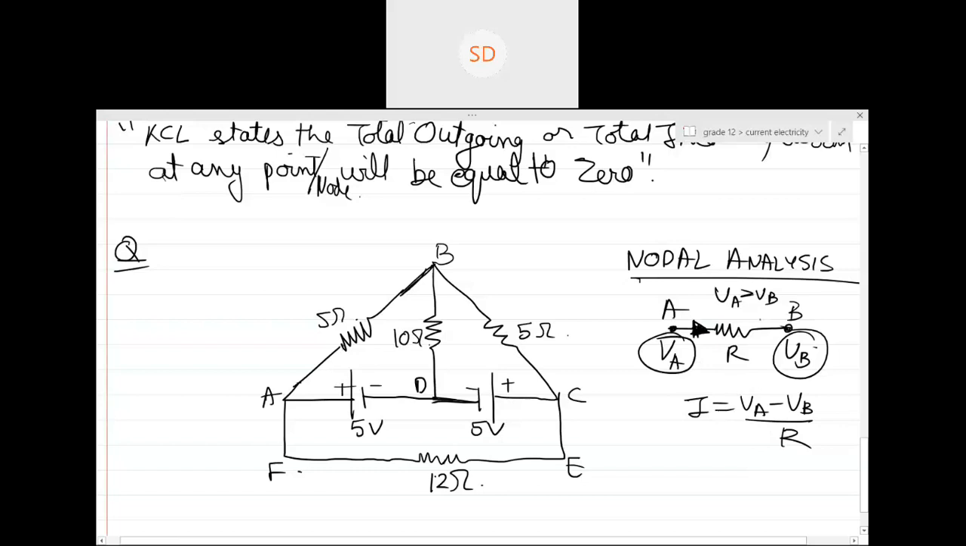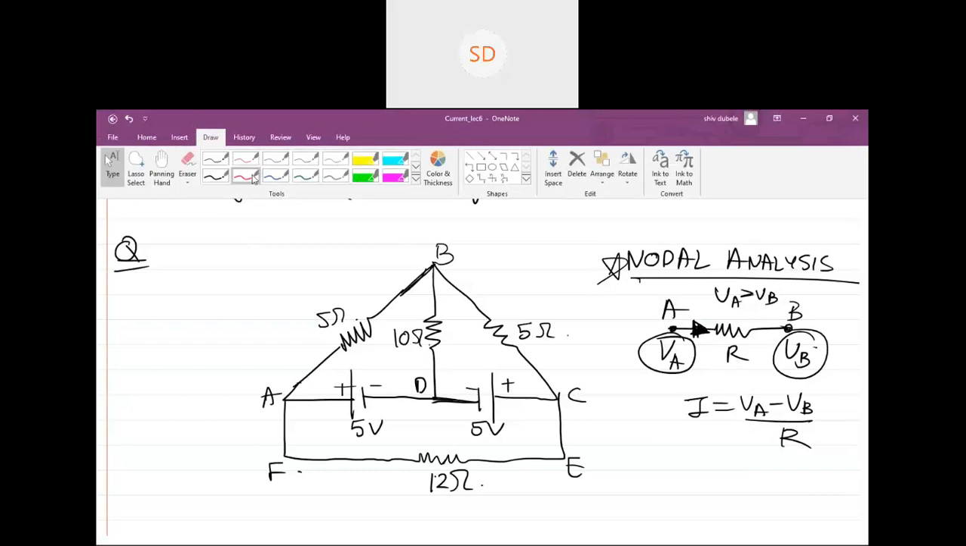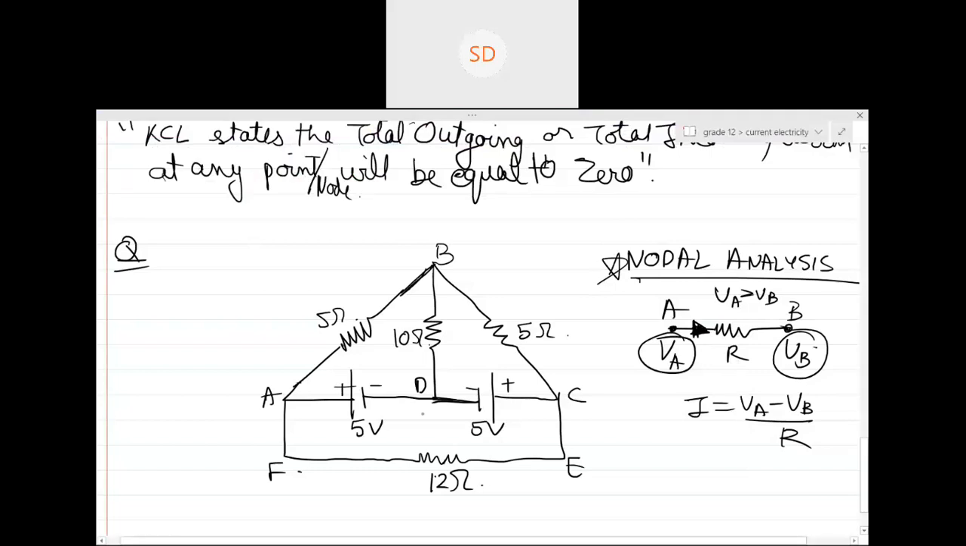Is this clear? Now, how do we start with nodal analysis? Let's say the potential of point D is 0. I'm not talking about the potential difference, I'm talking about the potential of point D. Why are we taking 0? So that it will be easier for calculation purposes. It's not necessary to take 0 only. You can take it as 10. Doesn't matter.